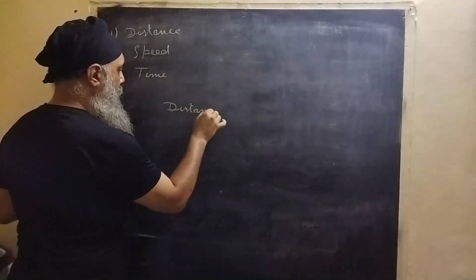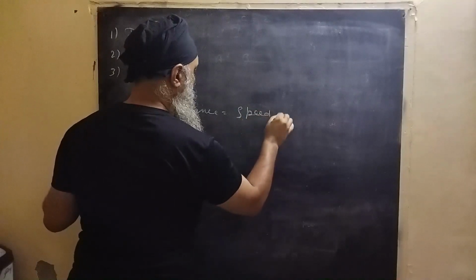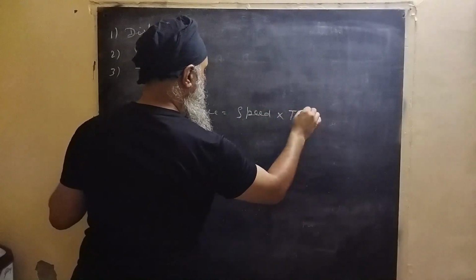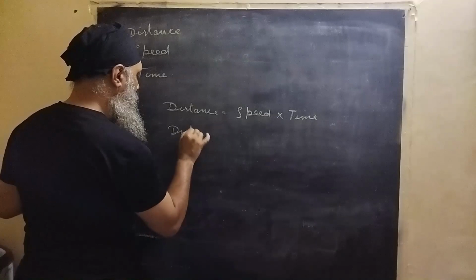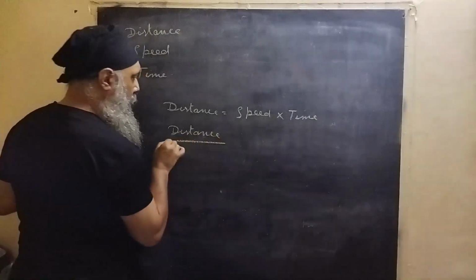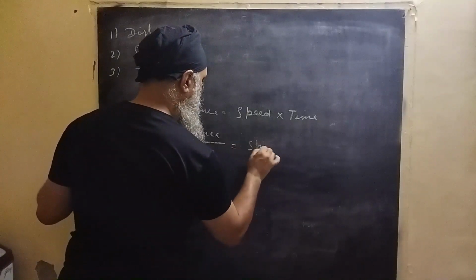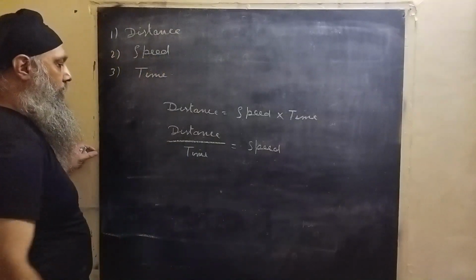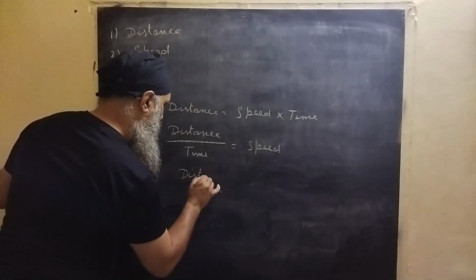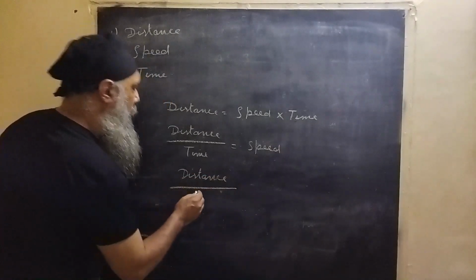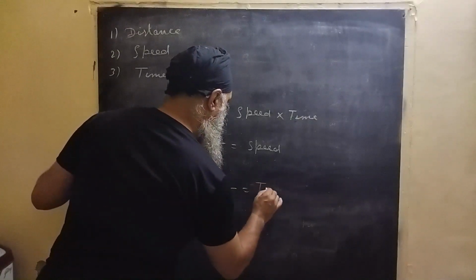Distance is equal to speed multiplied by time. If you have to find the speed, this will be distance over time, that is your speed. And if you have to find the time, this will be distance over speed, that is actually time.